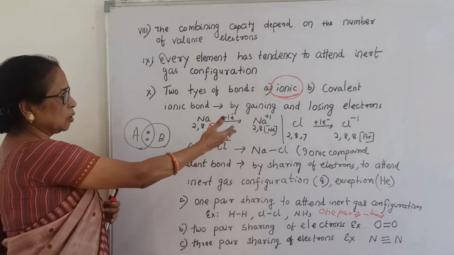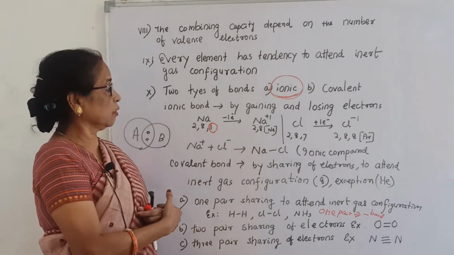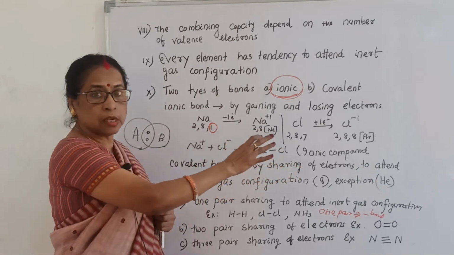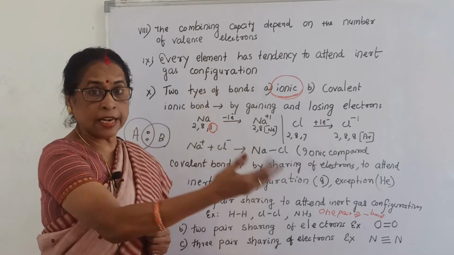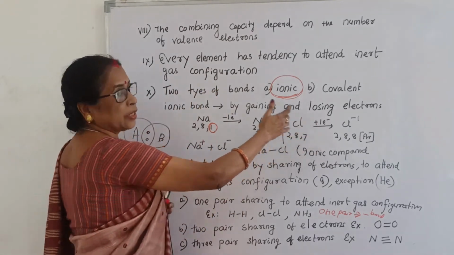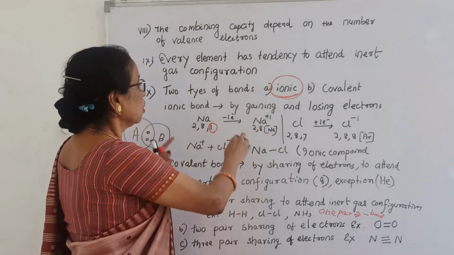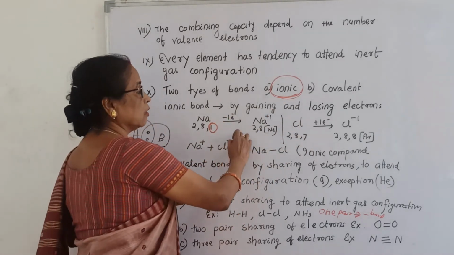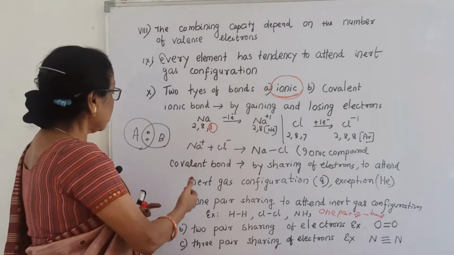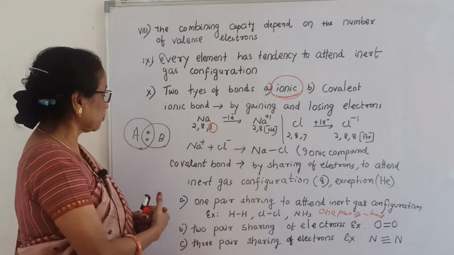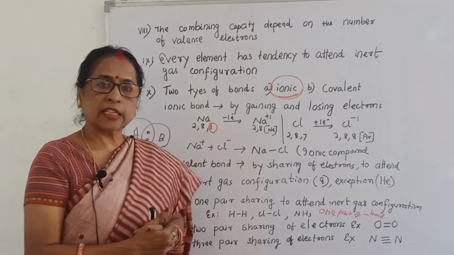Similarly, in NaCl, how the bonds are formed: by losing one electron, it is 2,8, that is neon configuration. Similarly, for chlorine, 2,8,8, that is chloride, by gaining an electron. Now the question: from where will it gain the electron? Because sodium is losing an electron in this particular compound, and that electron is gained by chlorine to attain inert gas configuration. Now they form an ionic compound. Covalent bond, that is sharing of electrons to attain inert gas configuration.